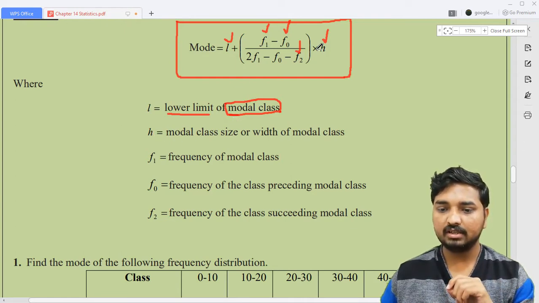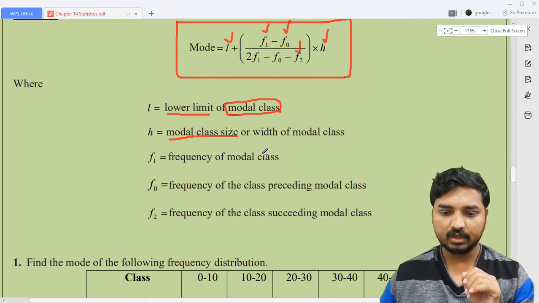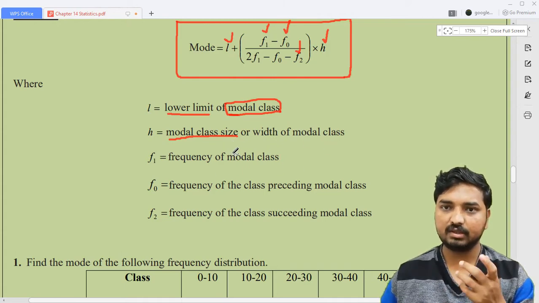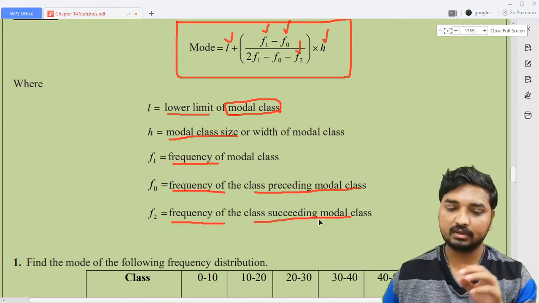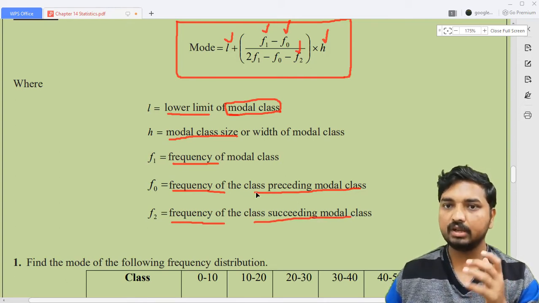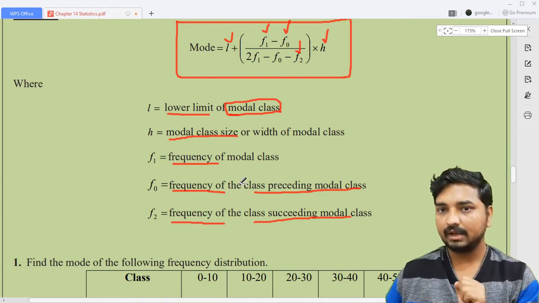And H means class size or width of the class interval, but it should be the modal class size. Modal class size means the width of the modal class. Class size and width are both the same. And F1 is the frequency of the modal class. F0 means the frequency of the class preceding the modal class. F2 means the frequency of the class succeeding the modal class. F0, F1, F2 are all frequencies. You have to take these values from the frequency column.